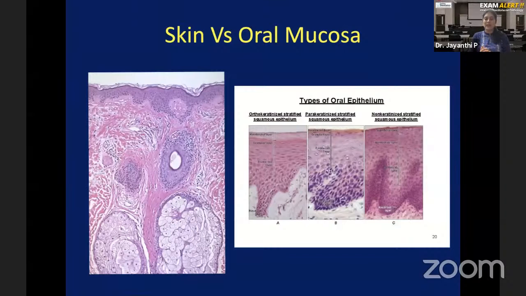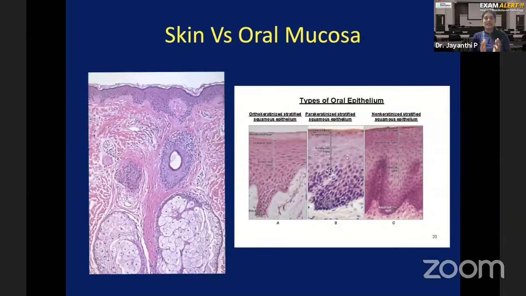So what does this basal lamina contain? The basal lamina actually contains three different layers. One on top, close to the epithelium, is called lamina lucida. The second layer below that is called lamina densa. And the lowermost portion towards the connective tissue is called lamina reticularis. So lamina lucida, lamina densa, lamina reticularis. These are the three parts or three layers of basal lamina, which you will be able to appreciate only when you look under electron microscopy and not in light microscopy.